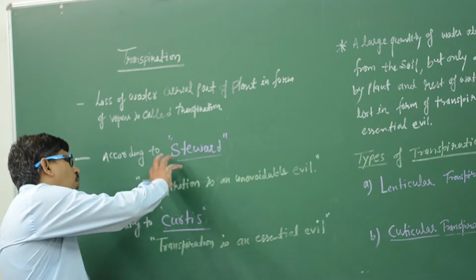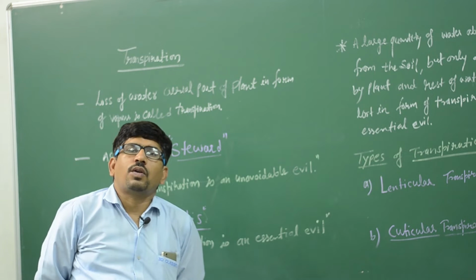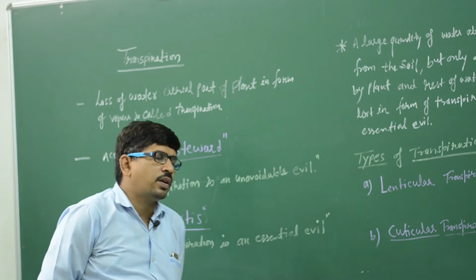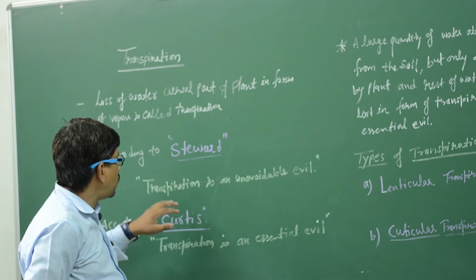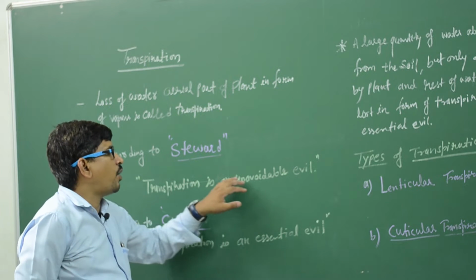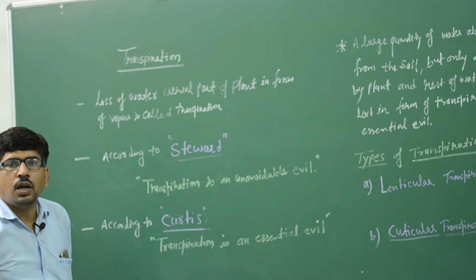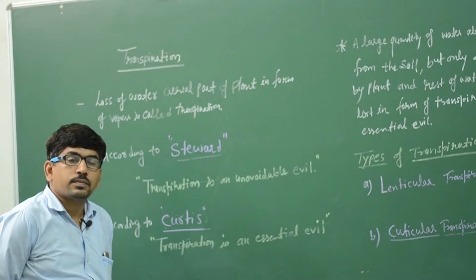According to Stewart and Curtis, they told the transpiration is an unavoidable or essential evil. So according to Stewart the scientist, the transpiration is an unavoidable evil. Unavoidable, it means एक evil है, बुराई है जिसको हम अवॉइड नहीं कर सकते.